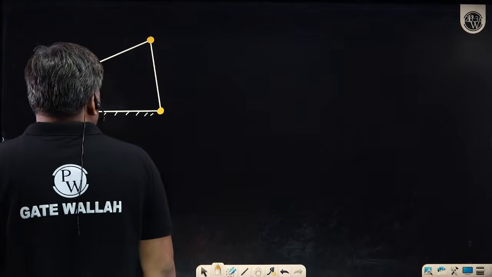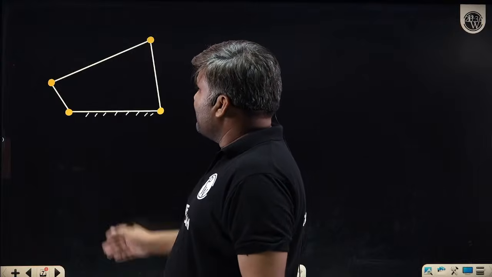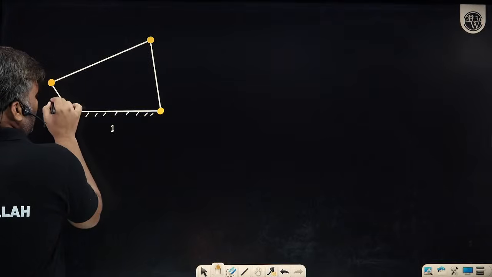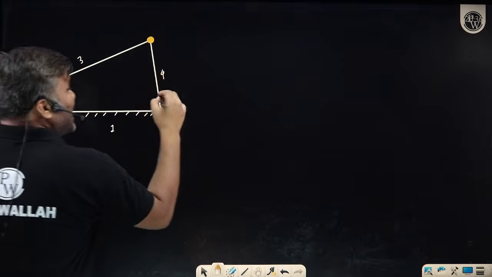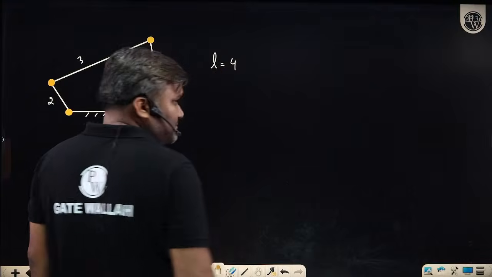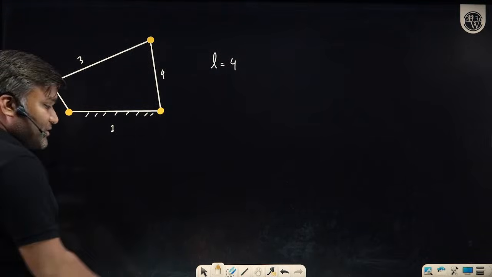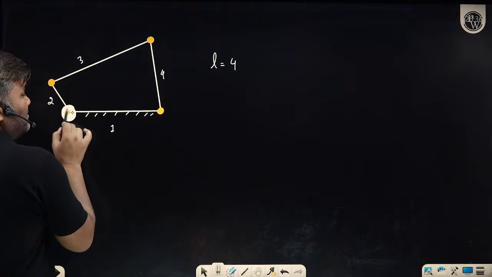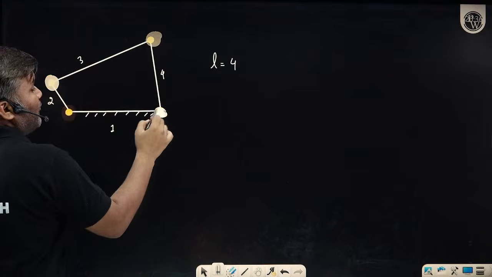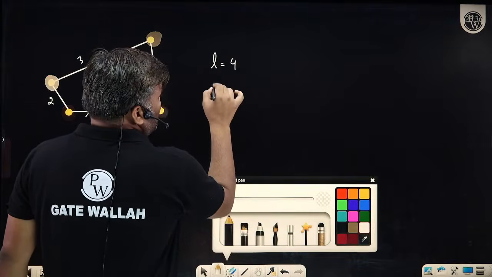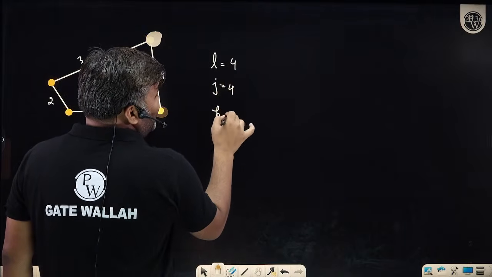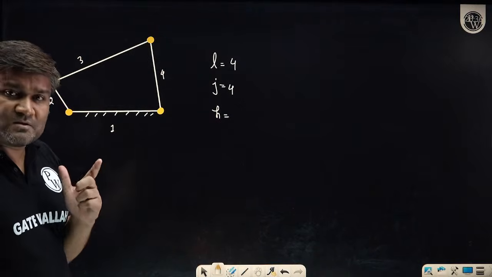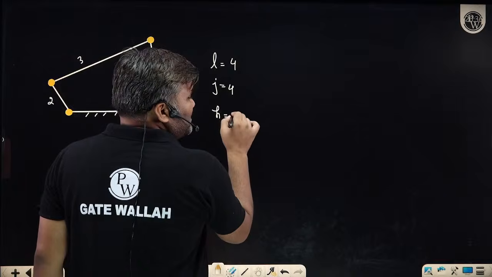How can I write the degree of freedom? Sir, degree of freedom ke liye I will say, first of all, count how many links we are having. So I am having the fixed link number 1, link number 2, link number 3. This is my link number 4. How many links we are having? I am having 4 links. How many lower pairs do we have? Turning joint, turning pair, count karo kitne bhai? Sir, I am having 1, 2, 3, 4. I am having lower pairs equal to 4. Do we have any higher pairs? Or there is no higher pair. All the pairs are turning pairs, lower pairs, है ना? So how many higher pairs? There is no higher pair.